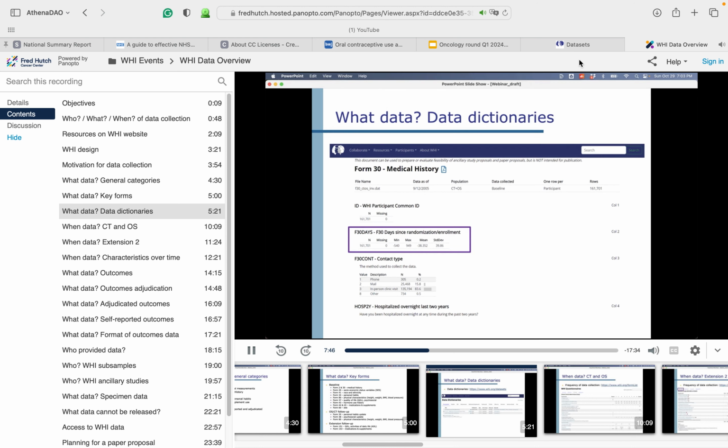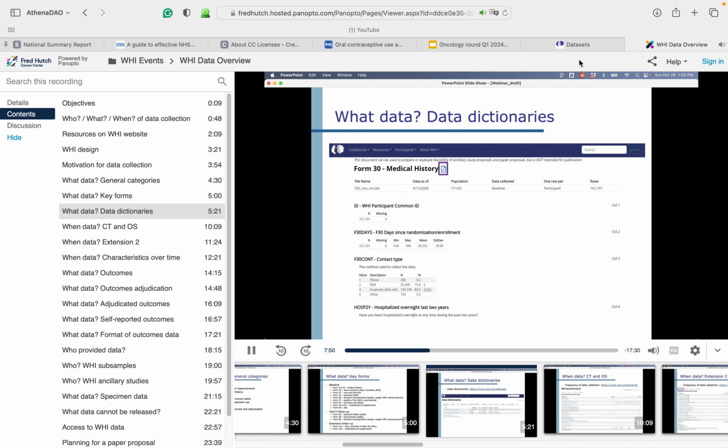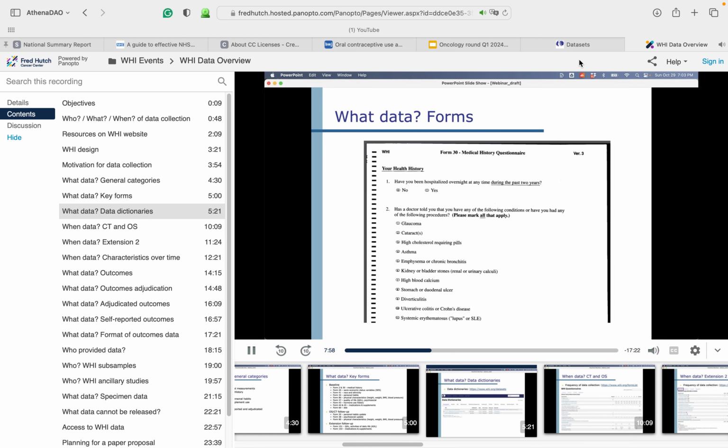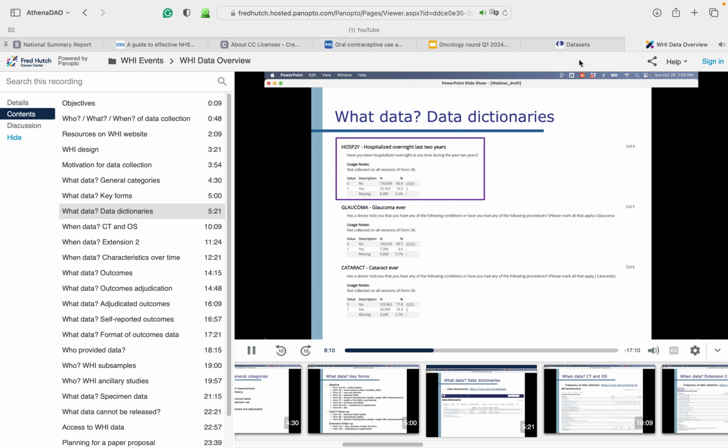Within the data dictionary, you can also always click the PDF icon at the top of the page to open up the actual data collection form to see exactly how the questions on the form were worded. Here's the actual Form 30 used for data collection. We can match the questions here to the questions in the data dictionary. So consider this question about overnight hospitalization within the past 2 years. We can match this question back to the data dictionary as the variable HOSP2Y.